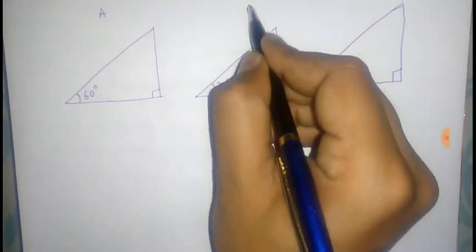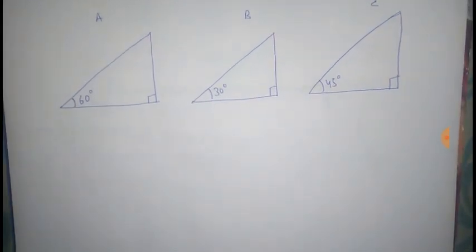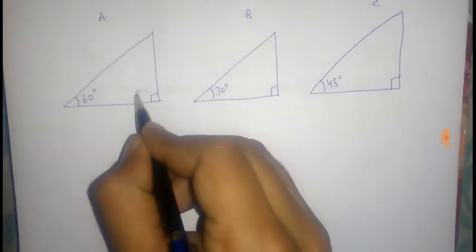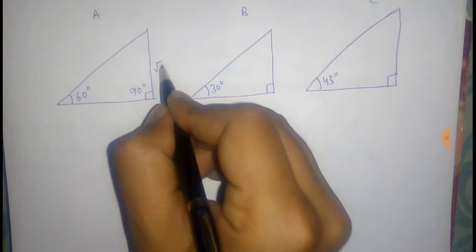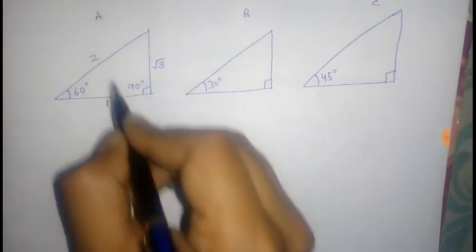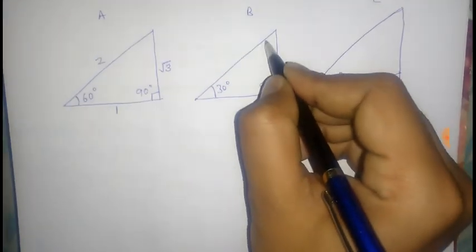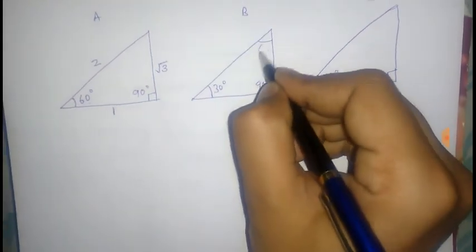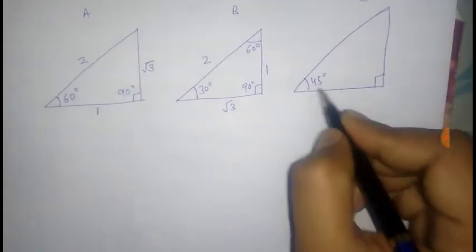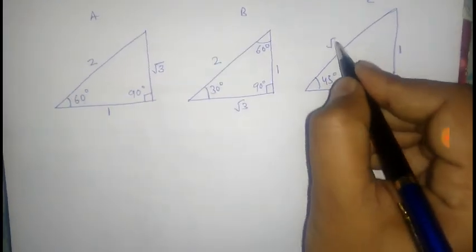This is triangle A, B, C. We saw in the previous example that if this angle is 60 degrees, this is 90 degrees, then this side is root 3, this is 1, and this will become equal to 2. And if this angle is 30 degrees, this is 90 degrees, so this will become 60 degrees, and it is root 3, this is 1 and this is 2. If this is 45 degrees, this is 1, this is 1 and this is root 2.